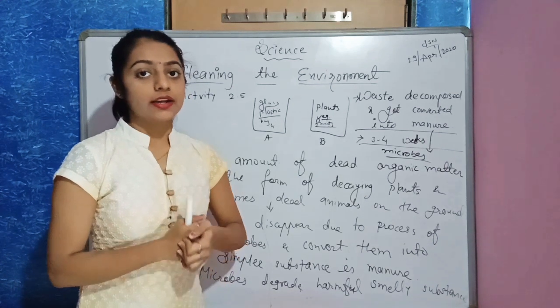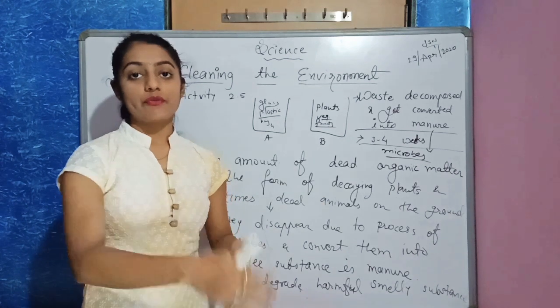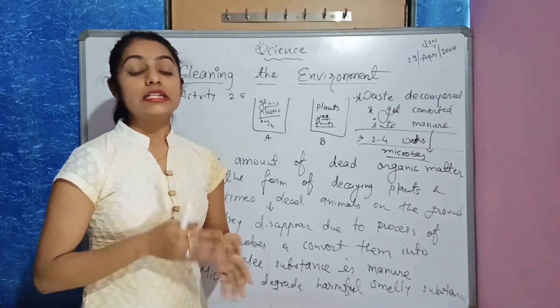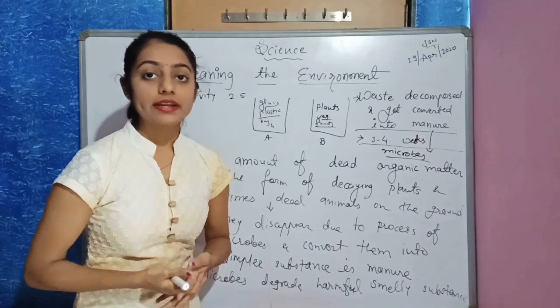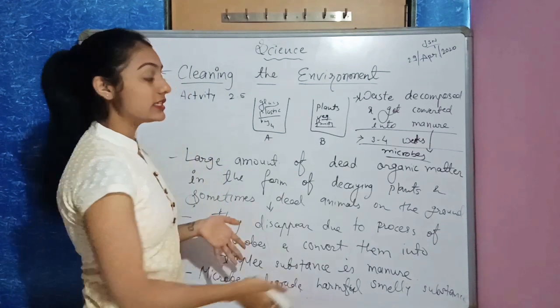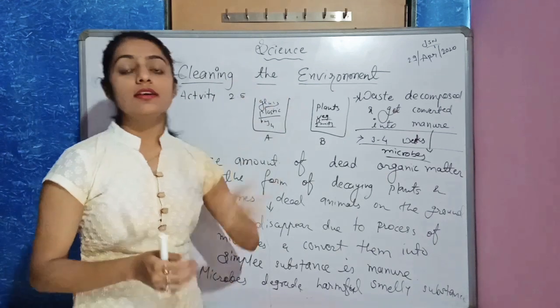We can't take that in our diet. That's why we throw it, and after it has been thrown, it converts into some organic substance, that is manure, with the help of microorganisms. So this is how microorganisms are helpful for cleaning the environment.